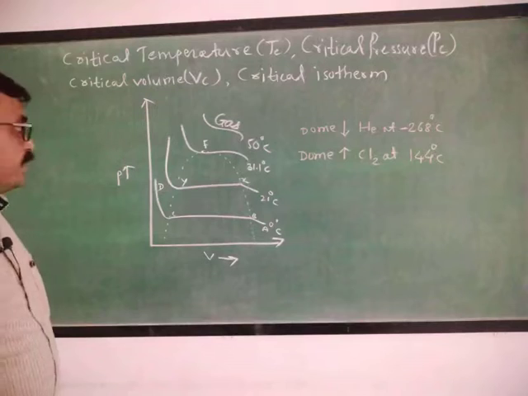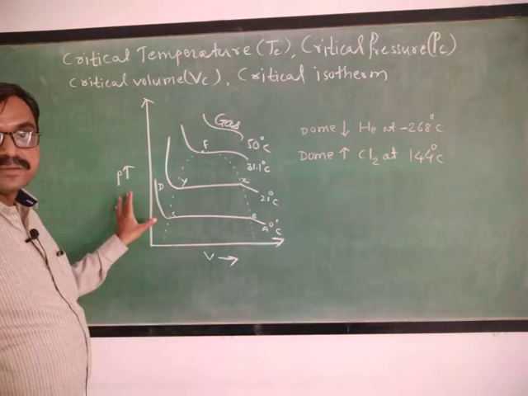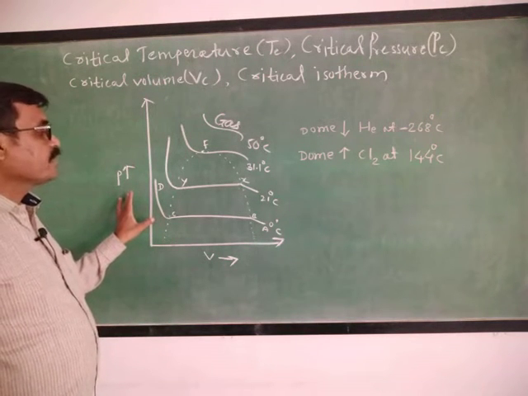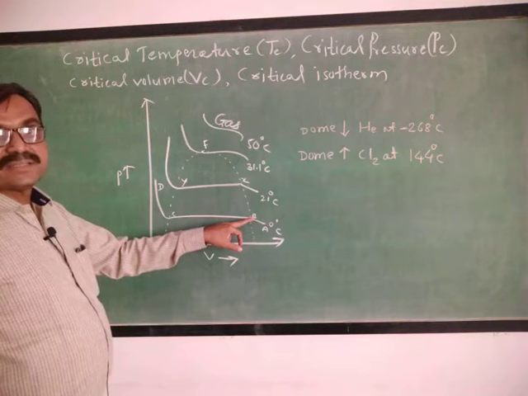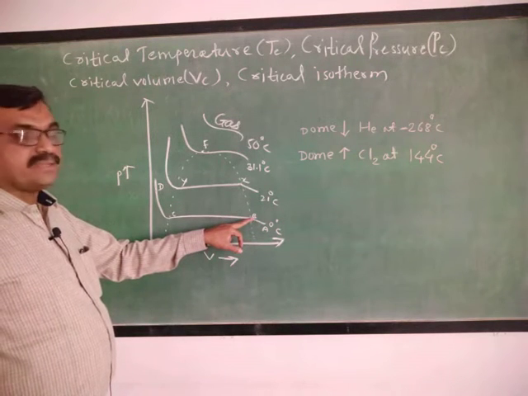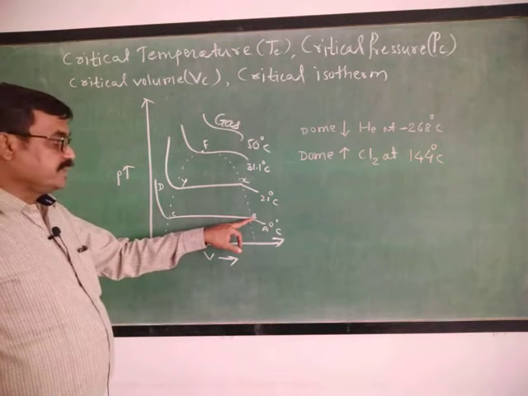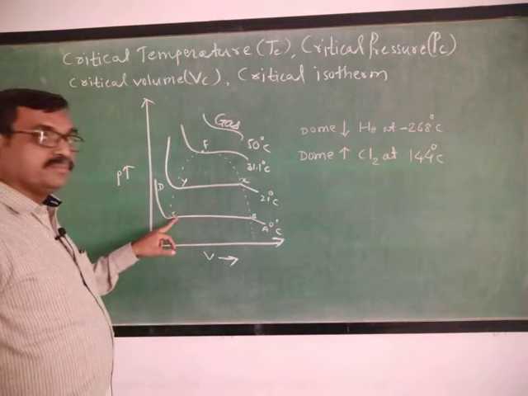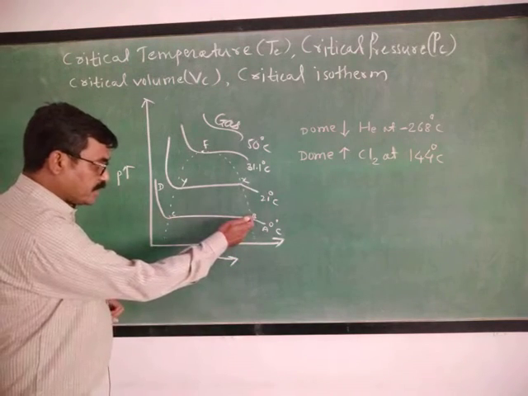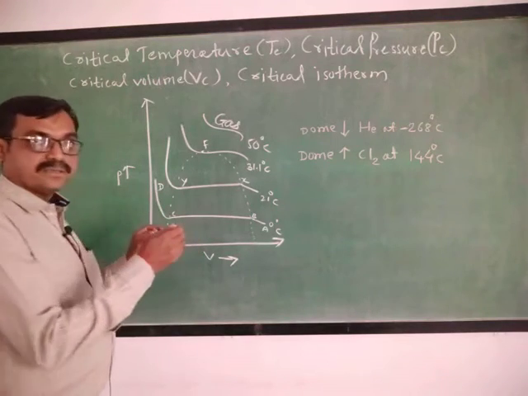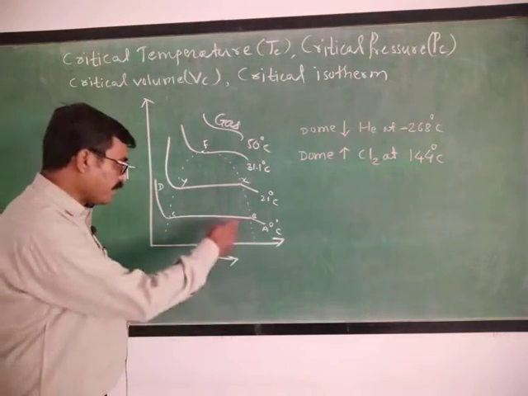Now you know, in the liquefaction of carbon dioxide, if we plot a graph of volume versus pressure, then Andrews observed that at 0 degrees Celsius, as the pressure increases, volume decreases, and liquefaction of CO2 begins at point B. After point B there is a sudden fall in the volume at a constant pressure up to C, and along this curve BC there is equilibrium between gaseous carbon dioxide and liquid carbon dioxide.